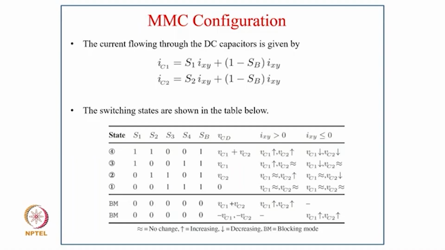In state 1, when S1 and S2 are both 0 and S3, S4, SB are 1, 1, 1, then VCD is 0, and VC1 and VC2 do not change regardless of the direction of current. For blocking mode, all switches are off, so the output voltage VCD is VC1 plus VC2 for positive current, and both VC1 and VC2 increase. When it is minus VC1 minus VC2, both VC1 and VC2 decrease.